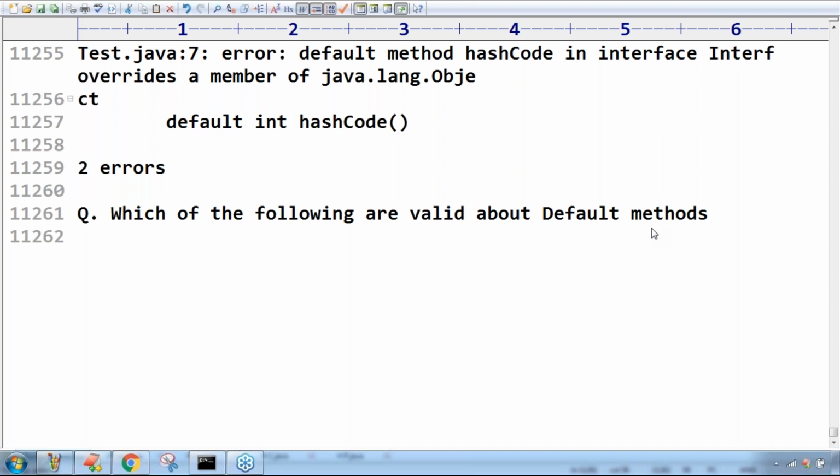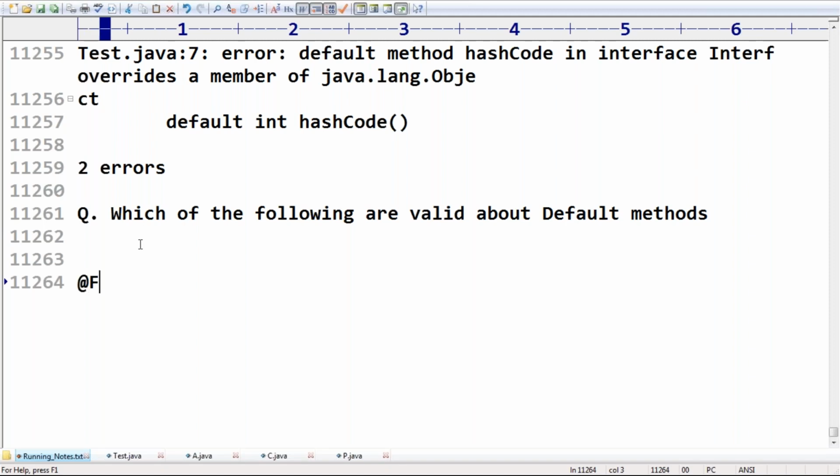Then why should I allow it? Inside an interface you may also add another abstract method, but we have the concept of a functional interface. If you use the @FunctionalInterface annotation, that interface should contain only one abstract method. If by mistake you provide two abstract methods or no abstract method, you will immediately get a compile error.